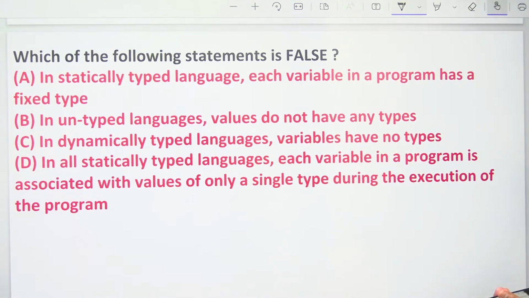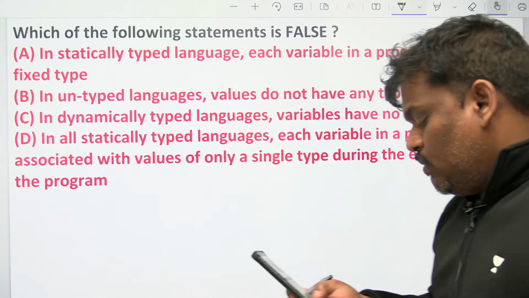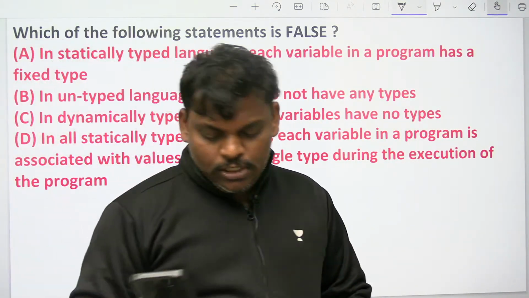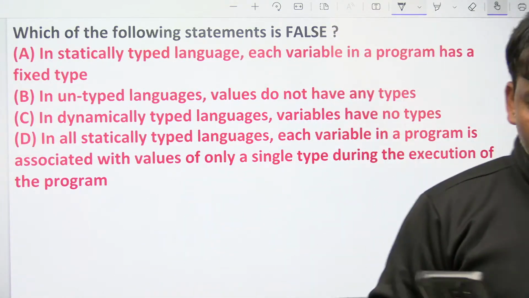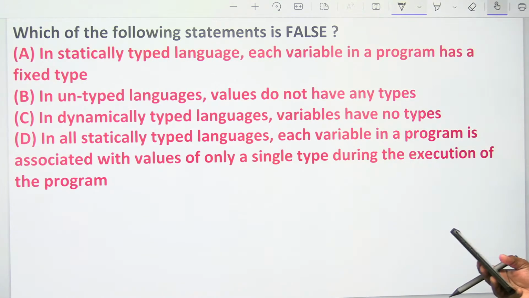Yeah, can you go to the next one? Which one of the following statements is false?